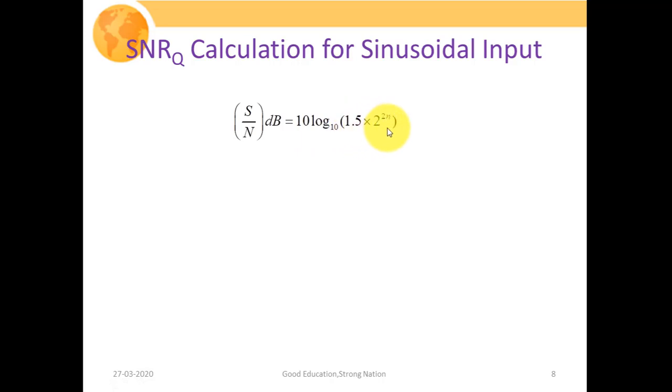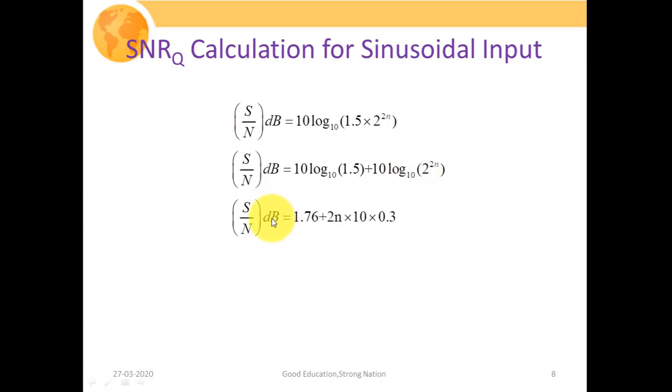So again, by applying the basic property of logarithm, we have signal to noise ratio in dB equal to 10 times log base 10 of 1.5 plus 10 times log base 10 of 2^(2n). So we have applied the addition property of logarithm. Then further, it would be solved as signal to noise ratio in dB equal to 1.76, since log base 10 of 1.5 is 0.176, multiplied with 10 gives 1.76, plus 2n times 10 times 0.3.